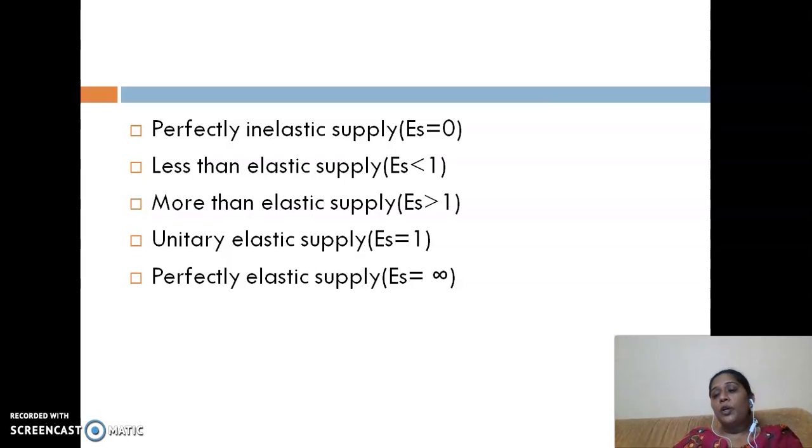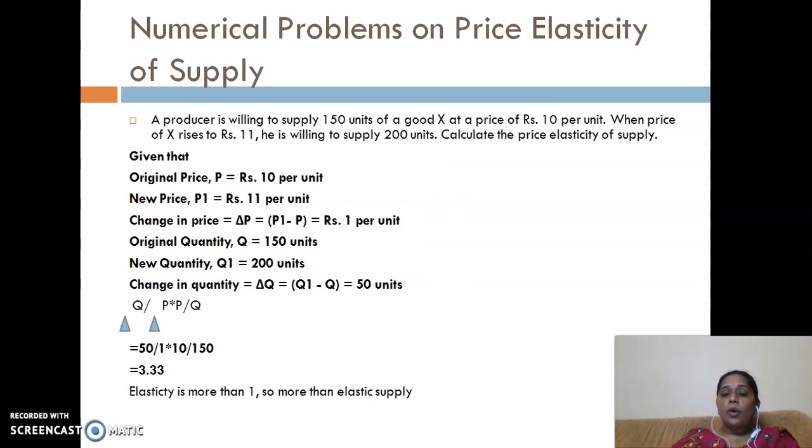Now in the last video, when we initiated this chapter, the question was how to measure it. We keep on saying that we are able to measure it in quantitative terms, but how do we measure it? To understand this in detail, we will do two numericals. Now this numerical says that a producer is willing to supply 150 units of a good X at a price of rupees 10 per unit.